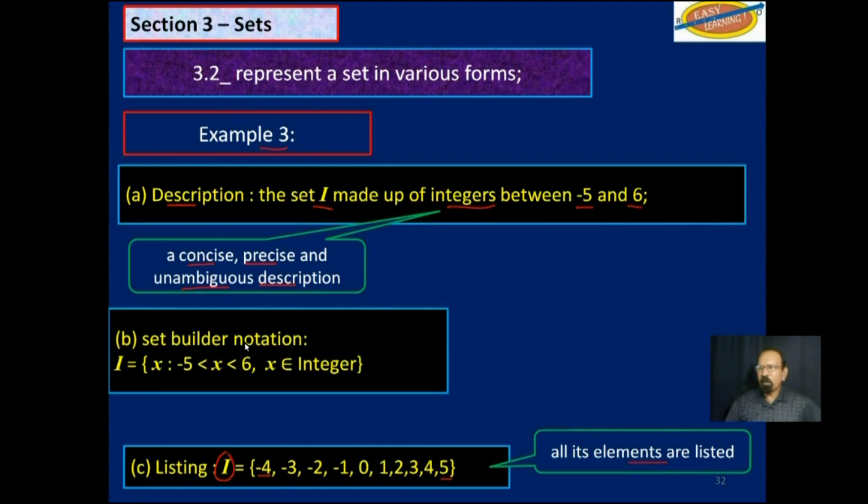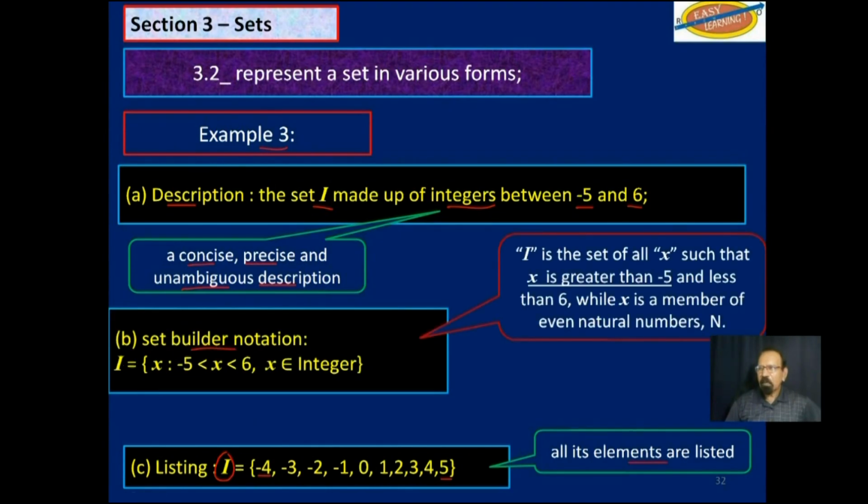Now, set builder notation. Again, I is the set of all x such that -5 is less than x, or you could say x is greater than -5 and x is less than 6. x is a member of integers.